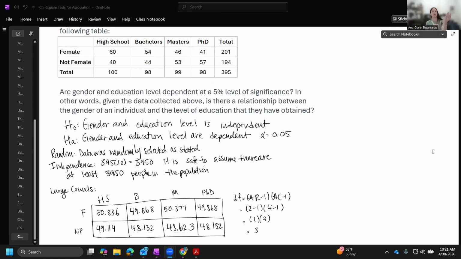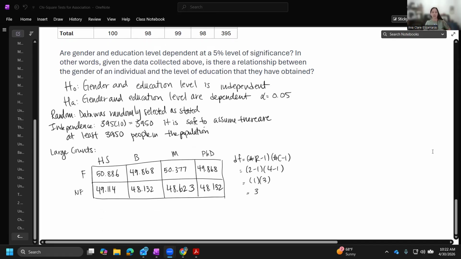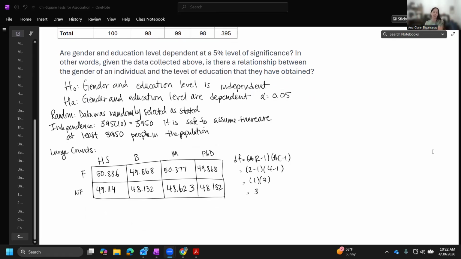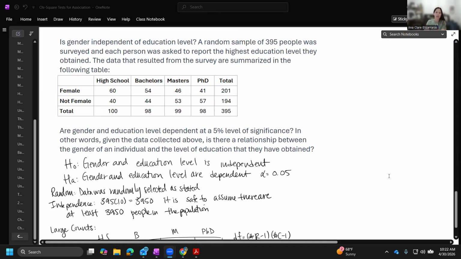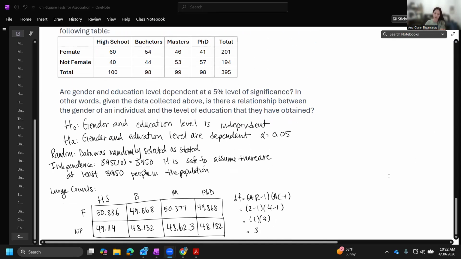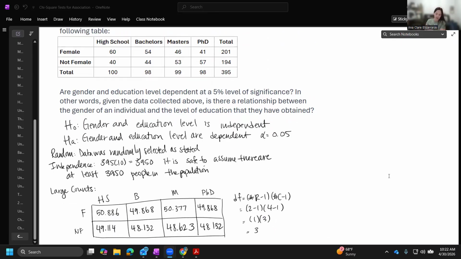So if I was to calculate the test statistic by hand and run these numbers to get the test statistic and use the chi-square distribution on Stapplet, I need to know my degrees of freedom are 3. Let's go ahead and put the chi-square statistic together. I'm going to make it off to the side a little bit so that I can use the numbers all together.